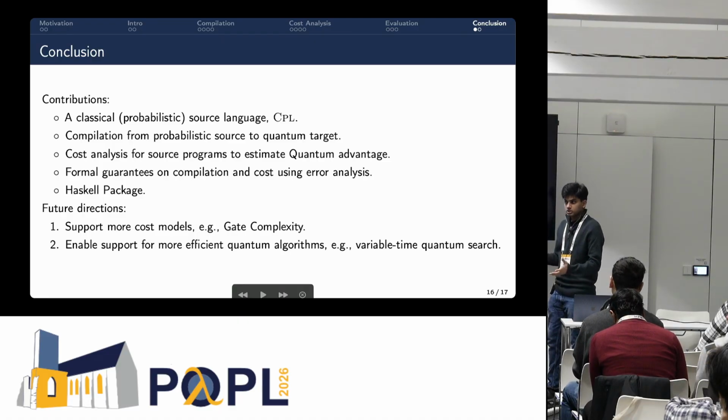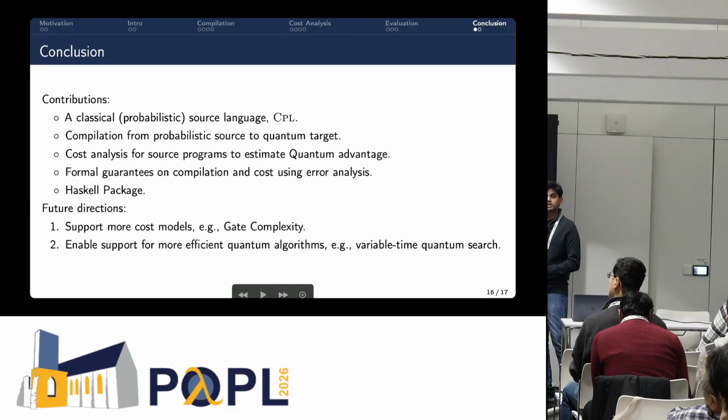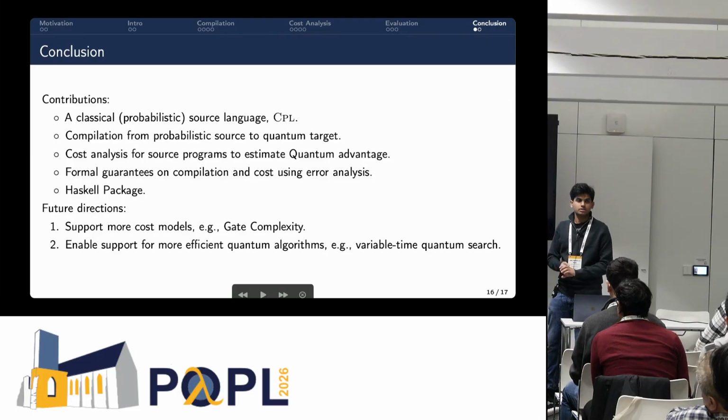And then this all has to be guaranteed, right? This has to be correct. So we have formal guarantees and many theorems proved on both compilation and cost. As I mentioned before, we introduce some level of error analysis, so those guarantees are based upon the error analysis. And then we have a Haskell package.